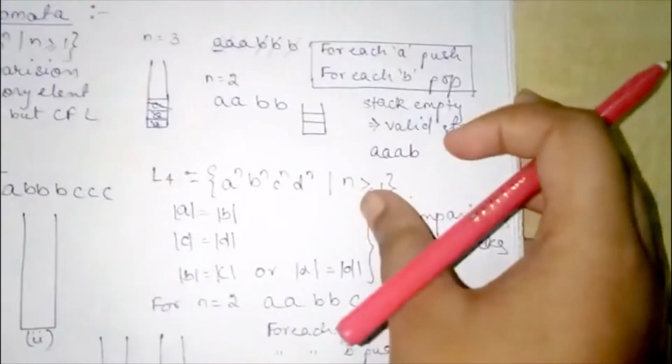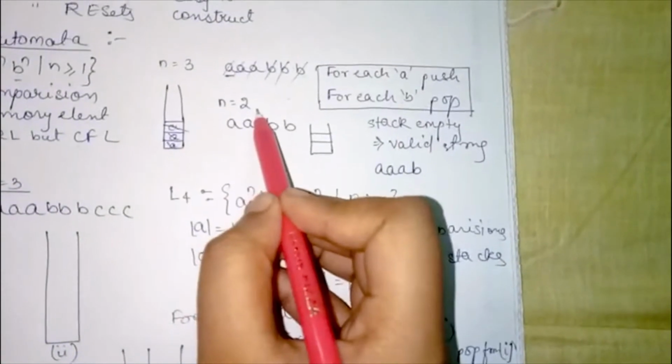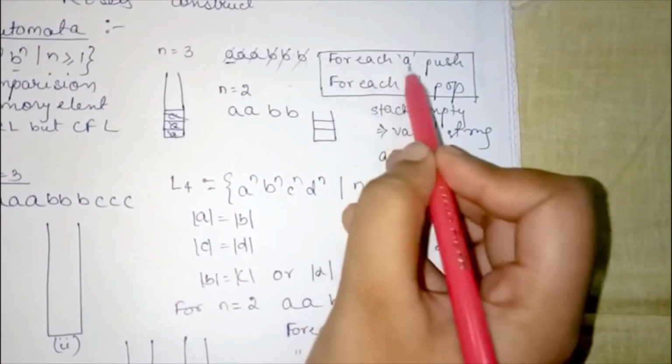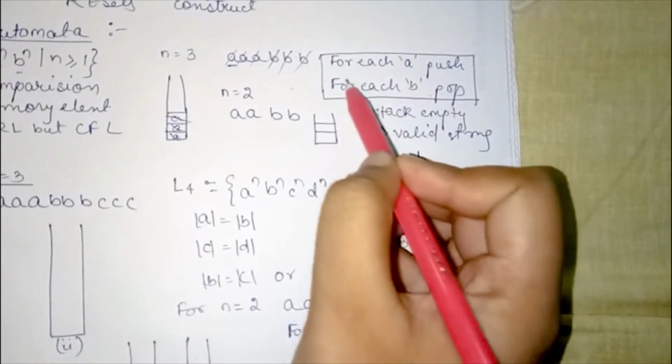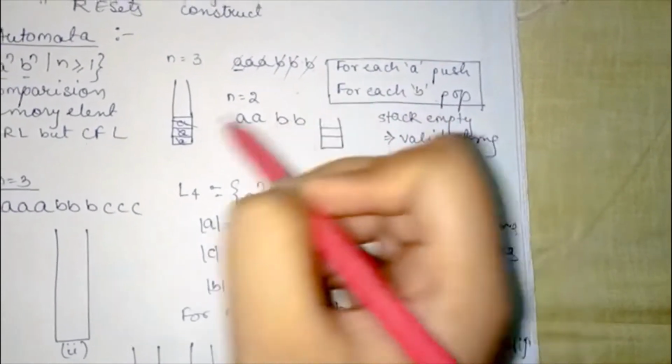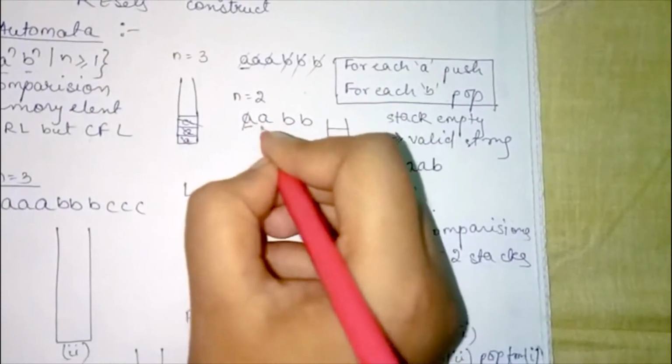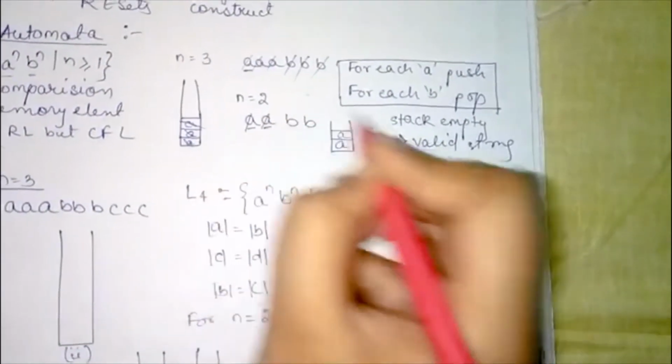Let us see how it is done. For n equal to 2, suppose our string is A, B, B. For each A we have to push it into the stack. For each B we have to pop from the stack. For each A we will push. This is also an A, we will push into the stack.